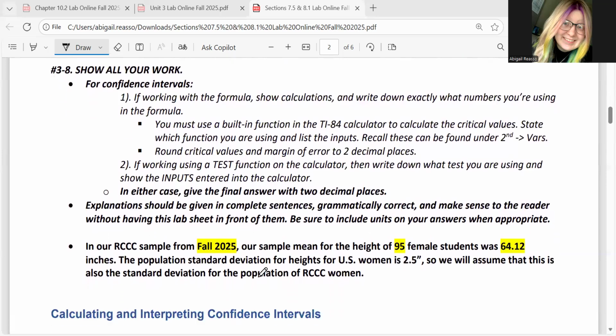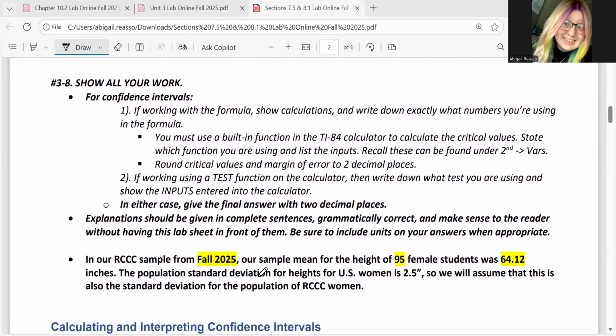So for your confidence intervals, you may or may not be using the formula or a test. So you'll be told which one you want to use. If you're using the formula, you want to show your calculations and write down exactly what numbers you're using in the formula. For the critical values, make sure you're using the built-in function in the TI-84. So you should state which function you're using and the inputs that go in the function. And recall that those can be found under second vars. Okay. We want to make sure we round our critical values and our margin of error to 2 decimal places.